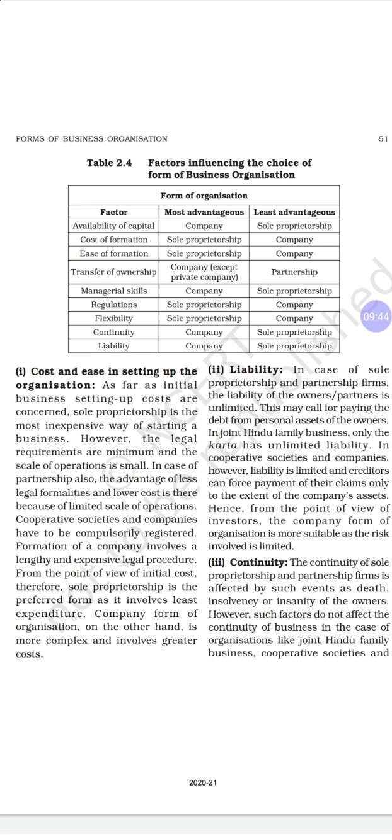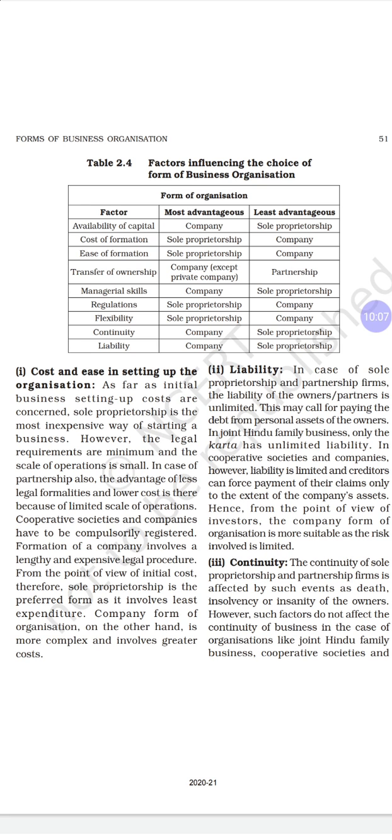But partnership is advantageous because there is less legal formation and lower cost, as the scale of operation is limited. Here others share with the partners. Less legal formality is required and the cost is also less.